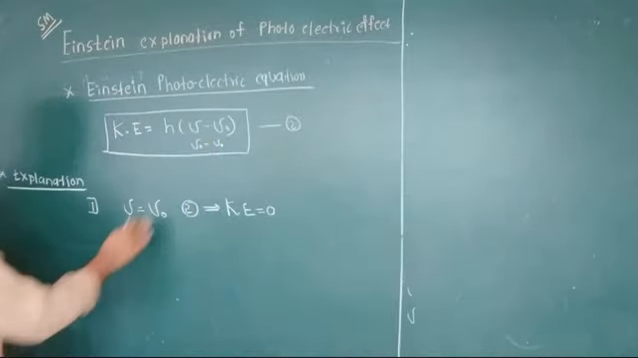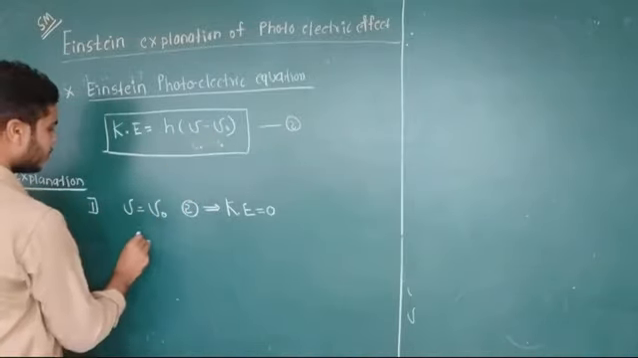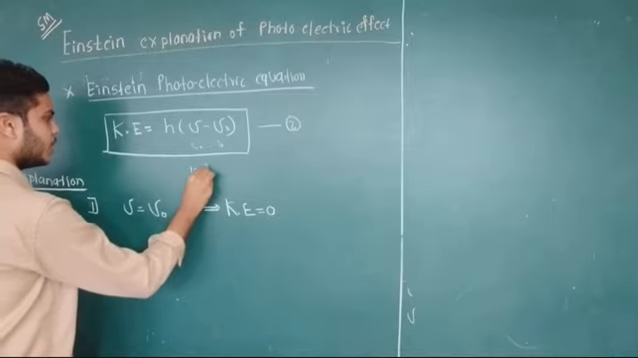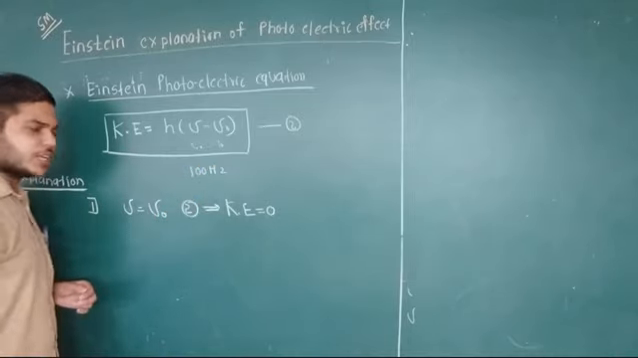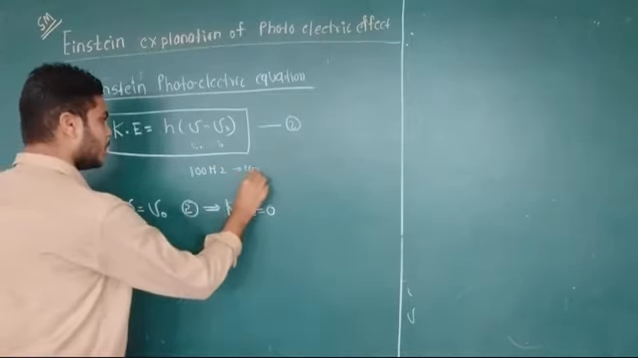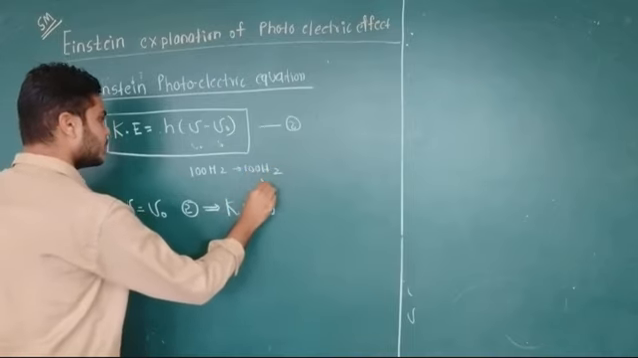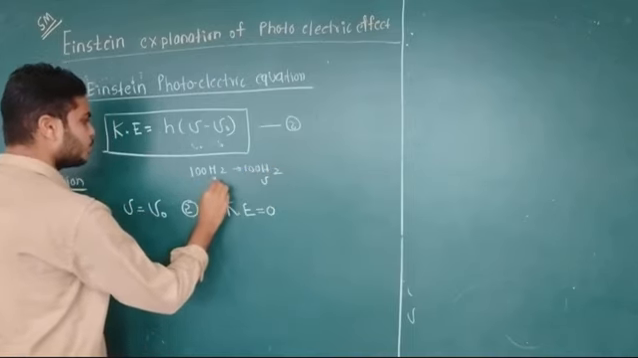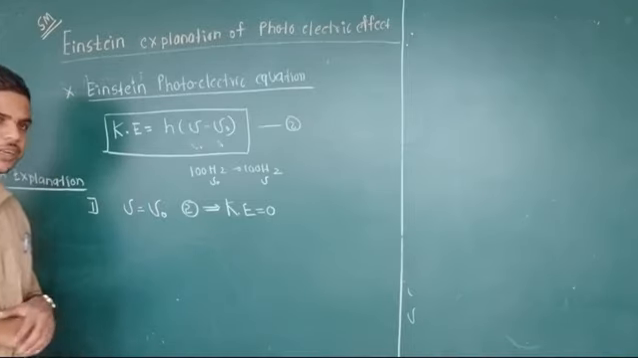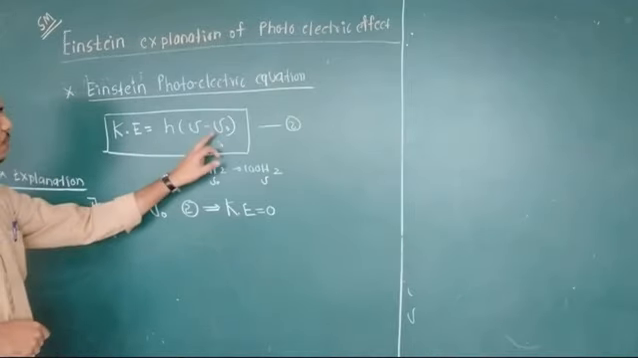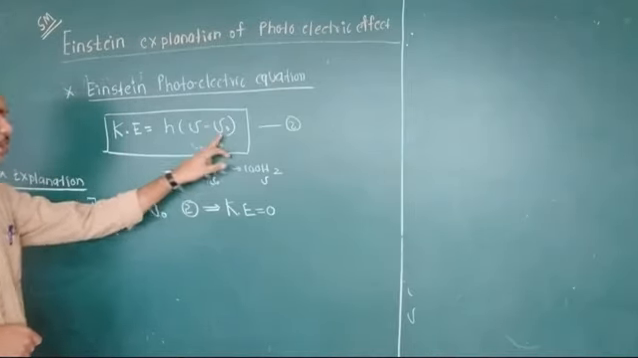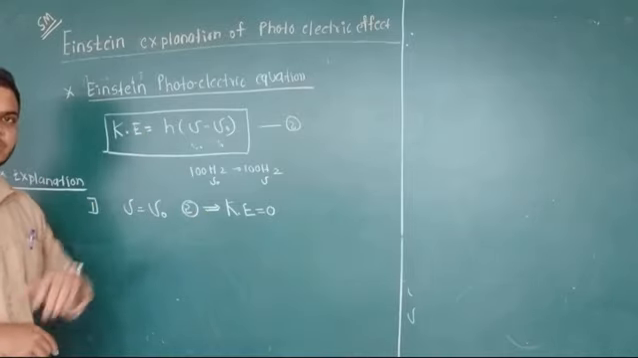For example, consider the threshold frequency is equal to 100 Hz, and the incident frequency is equal to 100 Hz. Then what will happen? 100 minus 100 is equal to 0. Therefore, the kinetic energy becomes 0.